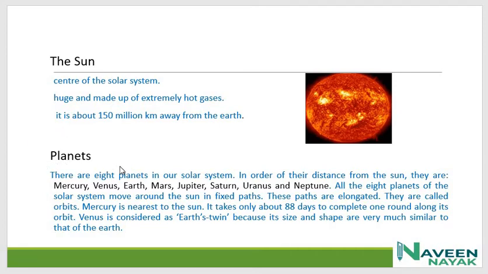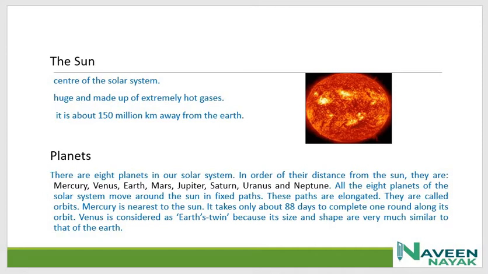And planets, there are 8 planets in our solar system, and in order of their distance from the sun, they are Mercury, the first planet, Venus, the second planet, Earth, the third planet, Mars, the fourth planet, fifth is Jupiter, sixth is Saturn, seventh is Uranus, and eighth is Neptune. All the 8 planets of the solar system revolve around the sun in fixed paths in elliptical orbits. These paths are elongated. They are called orbits.